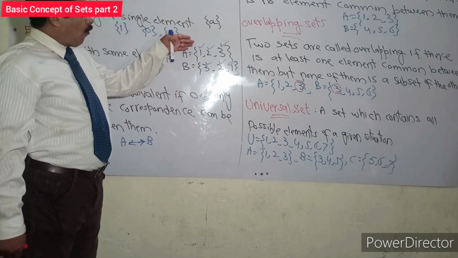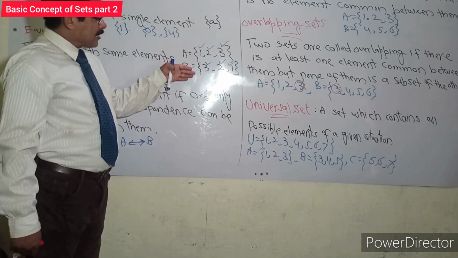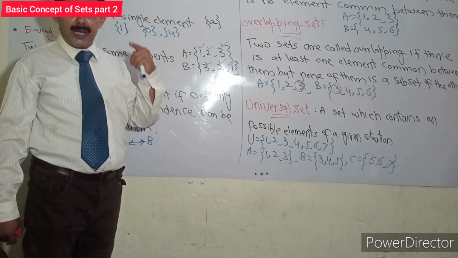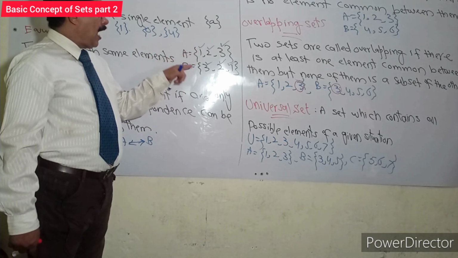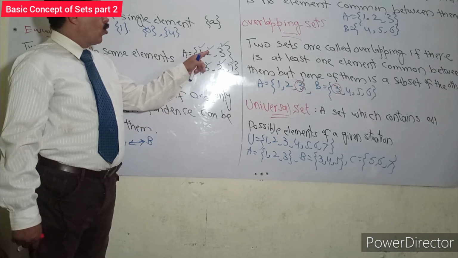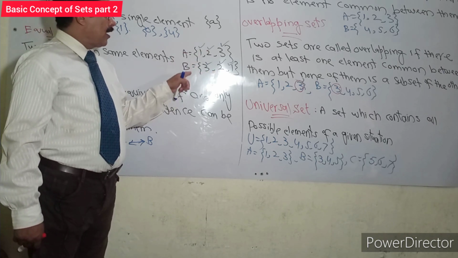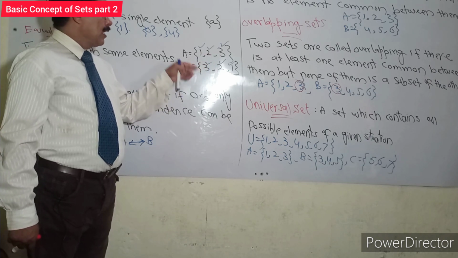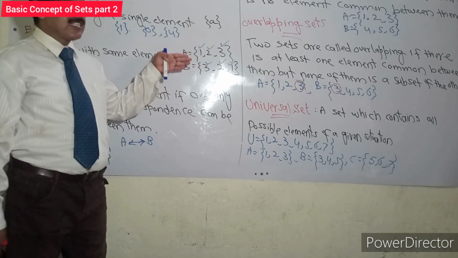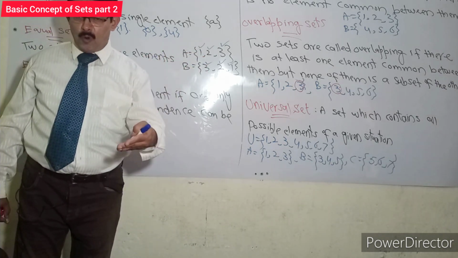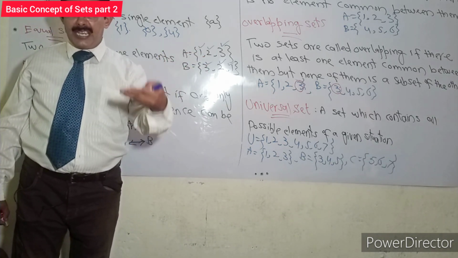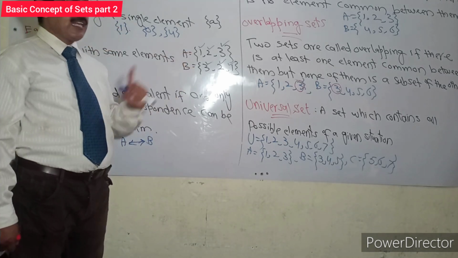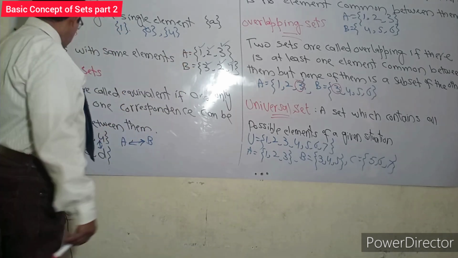All elements of A are found in set B, the same elements, not other elements. 1 of A is also 1 of B, 2 is in A and also 2 in B, and 3 is in set A and also found in set B. These 2 sets have the same counting, the same number, the same value. So we can say that A and B are equal sets.